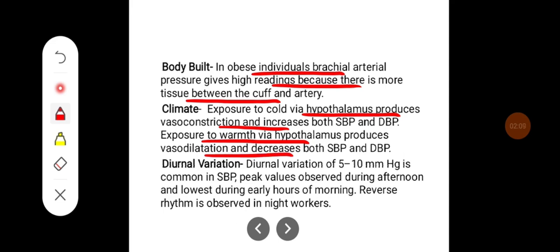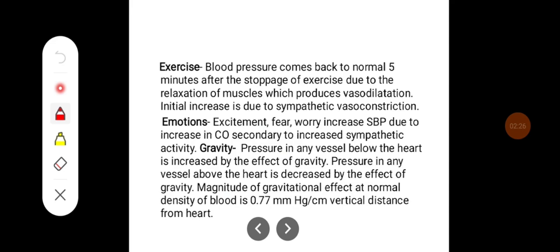There can be diurnal variation. A variation of 5 to 10 mm of mercury is common in the systolic blood pressure. Peak values are observed during the afternoon and lowest during the early hours of the morning. Reverse rhythm is observed in night workers. The blood pressure comes back to normal 5 minutes after the stoppage of exercise due to the relaxation of muscles, which produces vasodilatation. The initial increase is due to the sympathetic vasoconstriction.